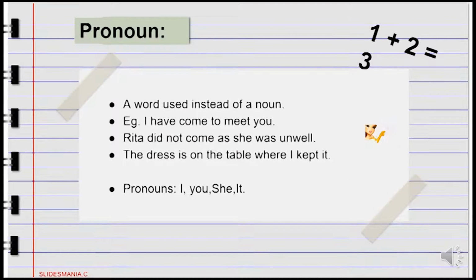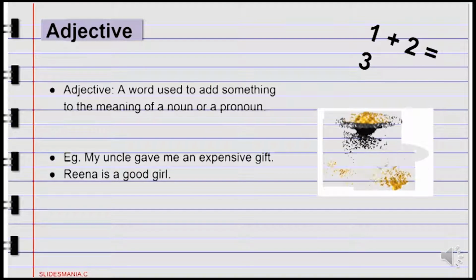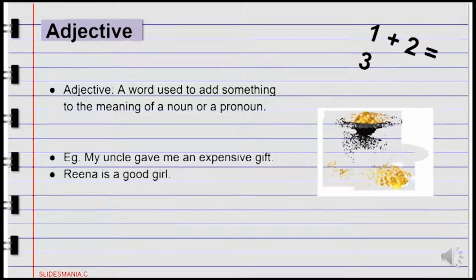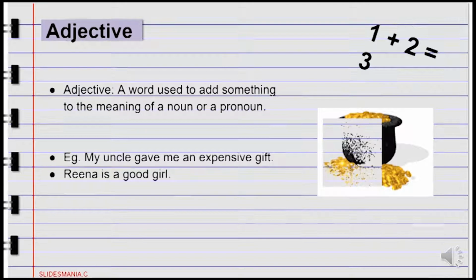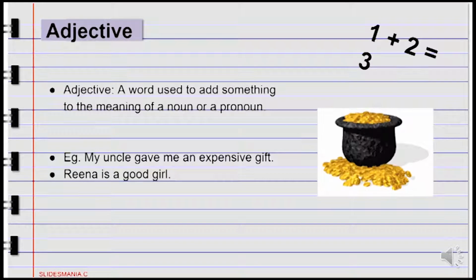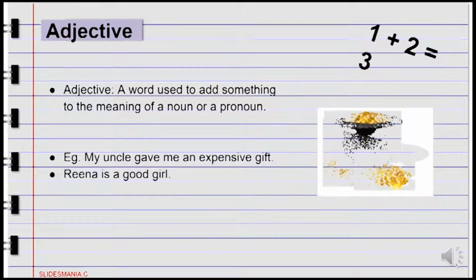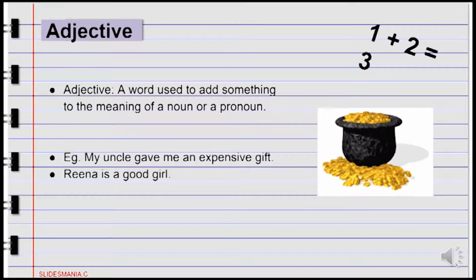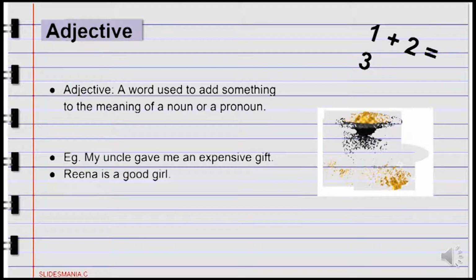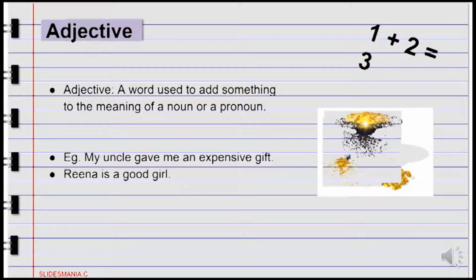So they are pronouns. Now moving further, we come to adjective. An adjective is a word which is used to add something to the meaning of a noun or defines a noun or a pronoun. For instance, my uncle gave me an expensive gift. What kind of a gift? An expensive gift. Reena is a good girl. What kind of a girl? A good girl. So these are adjectives, good and expensive.